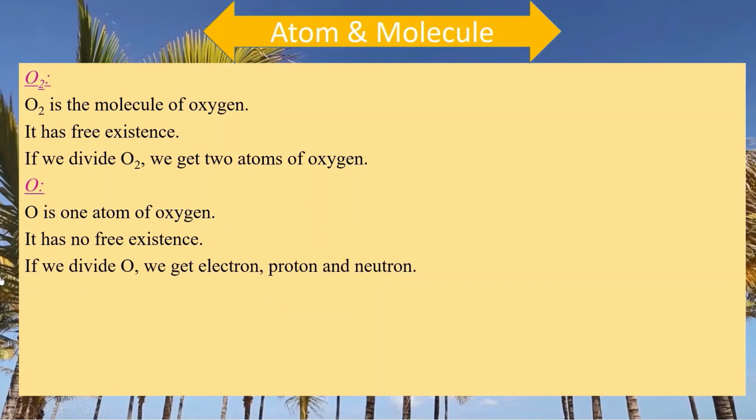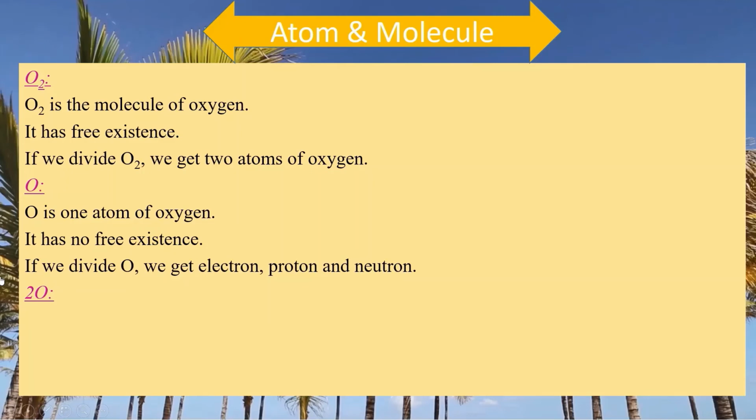And if we divide oxygen, we get what? We will get electron, proton, and neutron. In next class, we will read about this electron, proton, and neutron. Listen, if an atom is broken, then there is no existence of the element. The element is totally broken, and we will get some different particles, and these are electron, proton, and neutron. In next class, we will read about this.